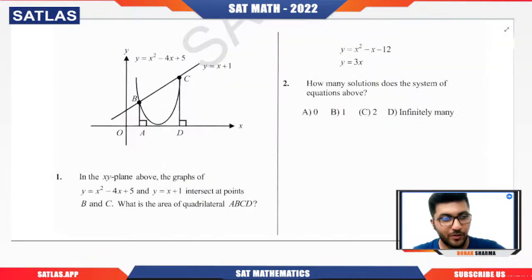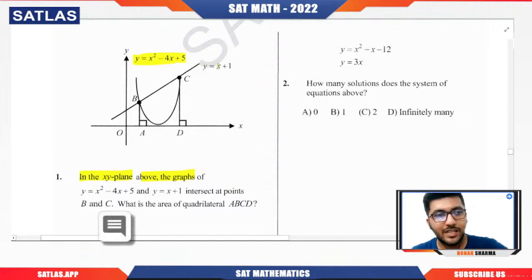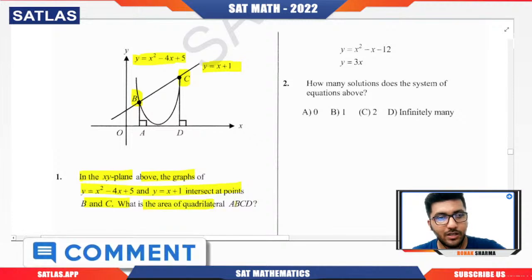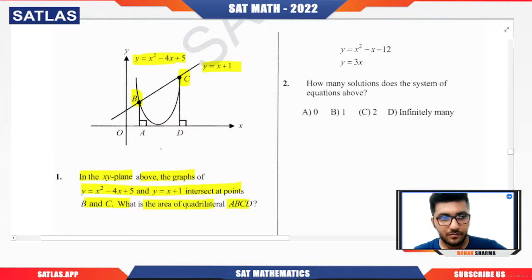Okay, now we'll do the two questions for this particular topic, that is the system of linear equation and the quadratic equation. So if we talk about this particular question, in the xy plane we're having the graph above. So here one quadratic equation is given, one straight line is given. So we have two intersection points, B and C. So what is the area of quadrilateral ABCD? They're asking for the area of quadrilateral ABCD.